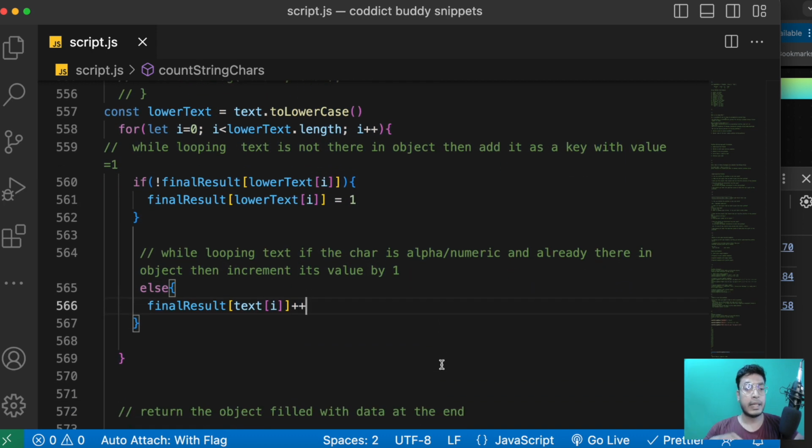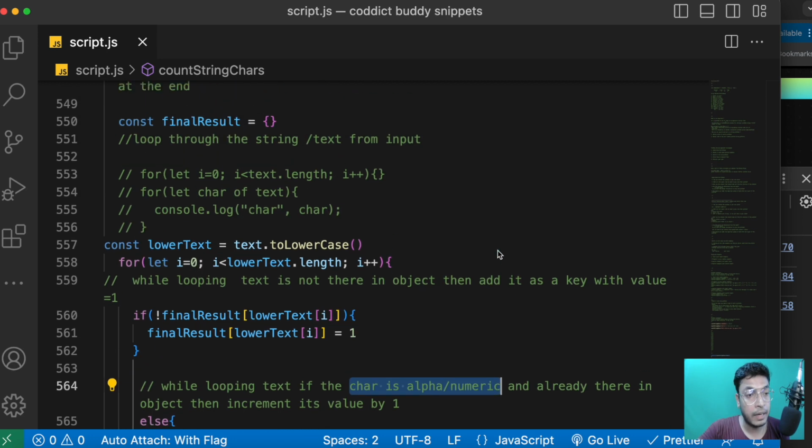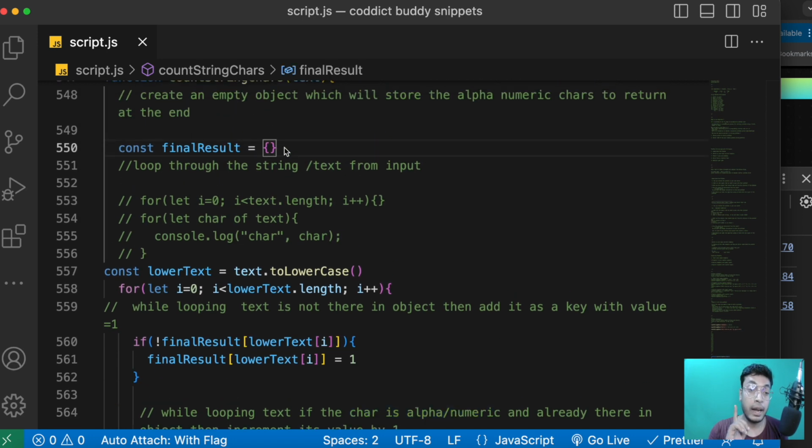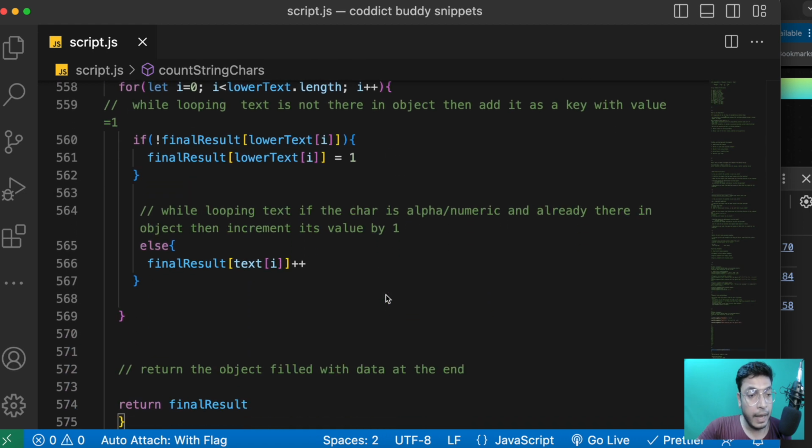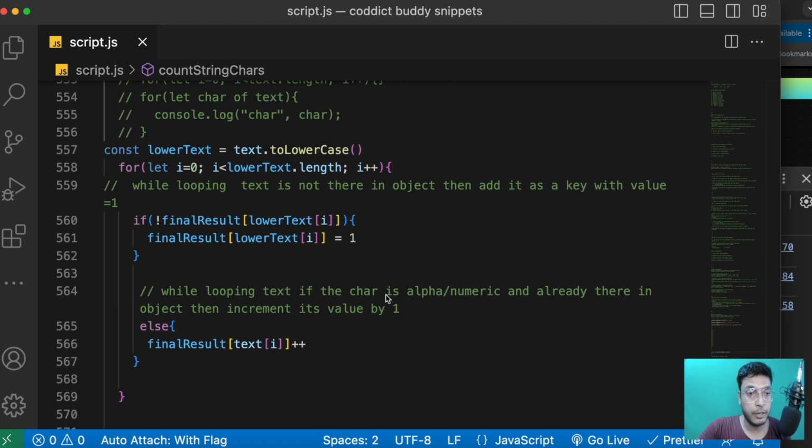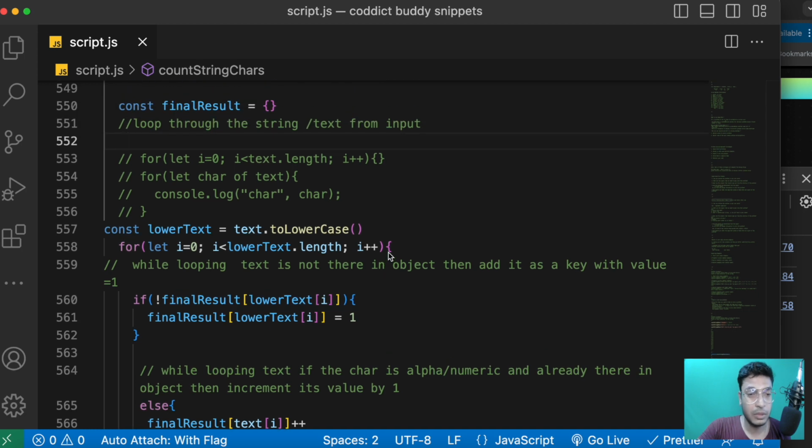In the next lecture we'll simply handle this particular part of the problem, checking whether the character is alphanumeric or not, and then we will refactor our code a little bit, and I'll tell you why it is important, even if you have solved the problem 80%, 90%, or even 100%. Refactoring can impact your solution a lot. If it is not refactored, then your interviewer will not find it up to the mark.